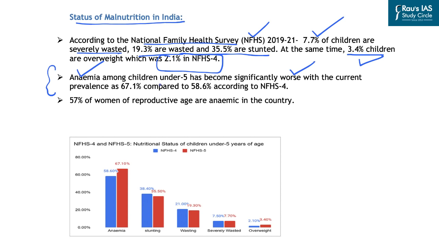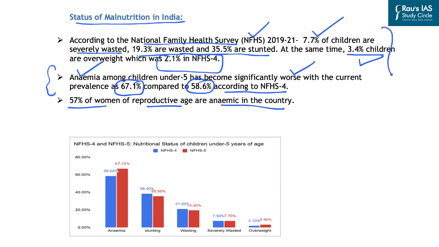Then if you look at anemia among children under the age group of 5, the situation has worsened, and currently it is about 67.1% as compared to 58.6% according to NFHS 4. That is, over the last survey, things have worsened in the latest survey, that is NFHS 5. Further, 57% of women in the reproductive age are anemic in the country.